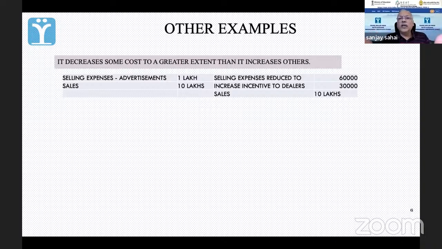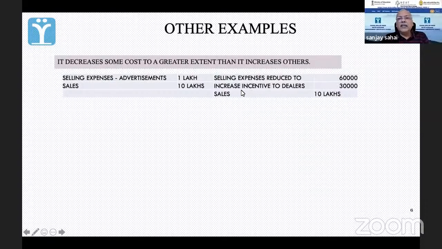So I say कि चलो यार dealer commission बढ़ा लेते हैं. Dealers को I will give more commission. I will tell my dealers कि look यार, you promote my goods. Advertising में जो हम खर्च कर रहे थे उसको कम कर देते हैं. तो what I do is, advertising का खर्च मेरा होता था 1 लाख, इसको हम कम कर देते हैं by 40,000. I am now spending 60,000.